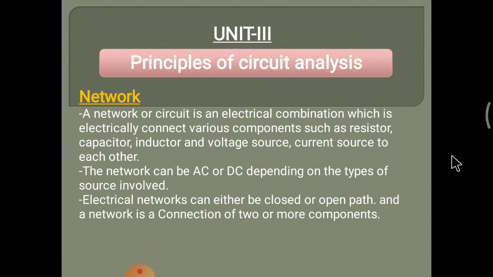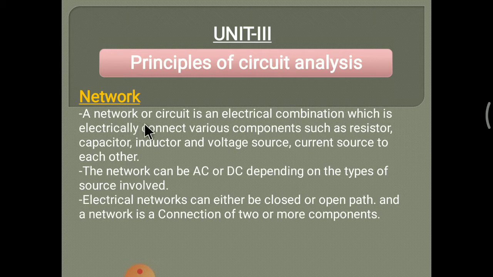In the previous lecture, lecture number 13, we completed unit number 2 with its examples. Now, in this lecture, lecture number 14, we have started principles of circuit analysis, that is unit number 3 of Electrical Circuit and Network. In principles of circuit analysis, the first point is network.